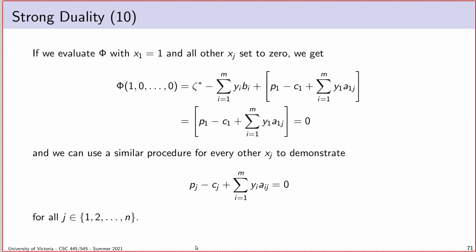All right, so what we're going to do is go back to our function phi and try evaluating it with a different assignment of x variables. And this time I'm going to set x1 to equal 1 and every other x to equal 0.